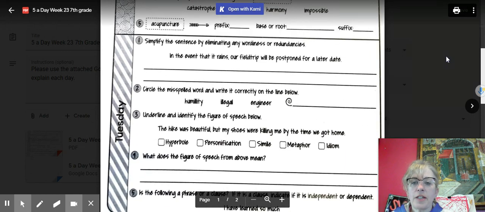For those of you listening in for Tuesday, we are going to be eliminating the wordiness or the redundancies. So tighten up that sentence. You should be able to get it down quite a bit. For number 2, for the 3 words, humility, illegal, or engineer, which word is spelled wrong? When you do your Google Doc, you can type that up.